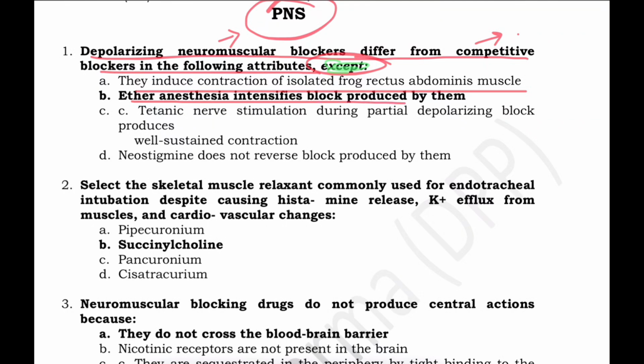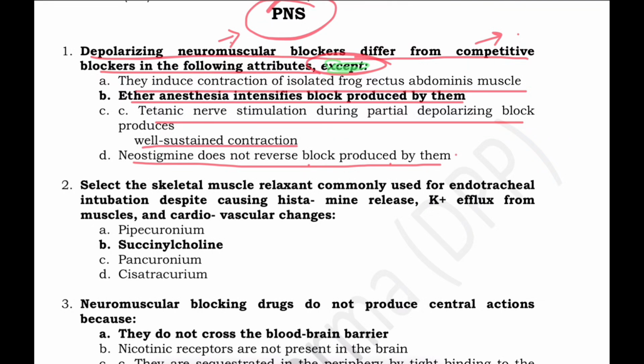Ether anesthesia intensifies the block produced by them. Tetanic nerve stimulation during partial depolarizing block produces well sustained contraction. Neostigmine does not reverse the block produced by them. So this is definitely correct. It is the differentiating point that neostigmine does not reverse the blockade produced by depolarizing blockers.